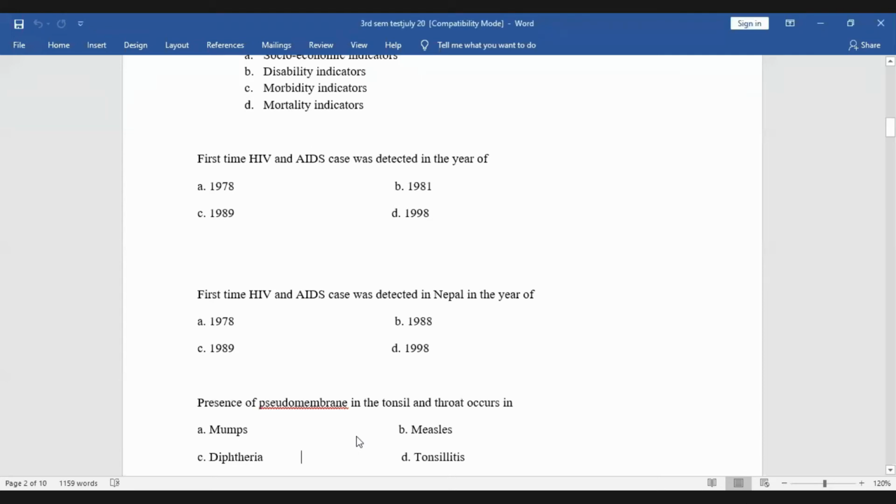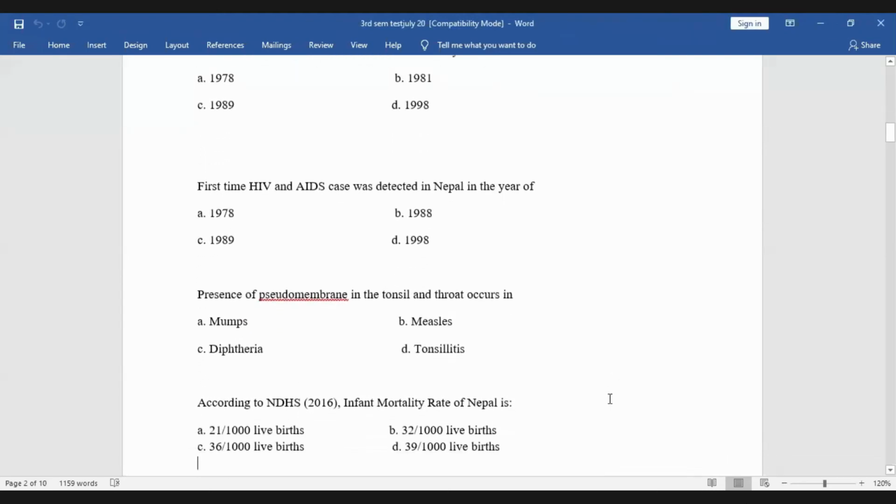Question for Asma. Asma, are you there? So this is a question for you. According to National Demographic Health Survey 2016, infant mortality rate of Nepal is 21, 32, 36, 39. So this question may be a little bit difficult for you. If you don't know, then you can say don't know. Sorry, sir, don't know. Okay, teachers may not teach about this also, but you have to know the vital statistics. So this is important in MCQ in university exams as well.